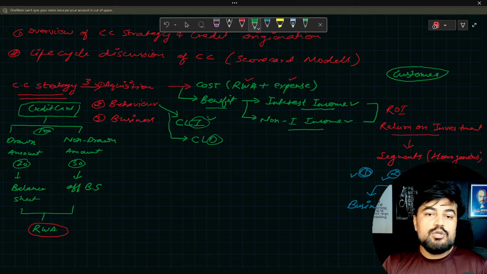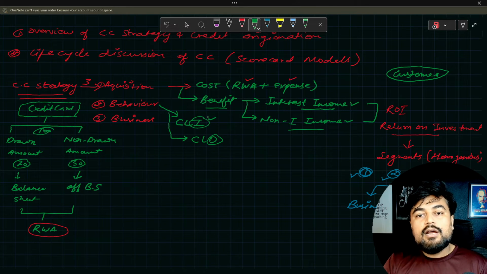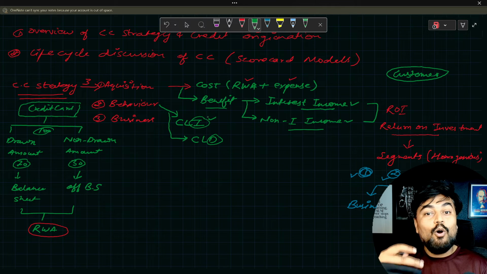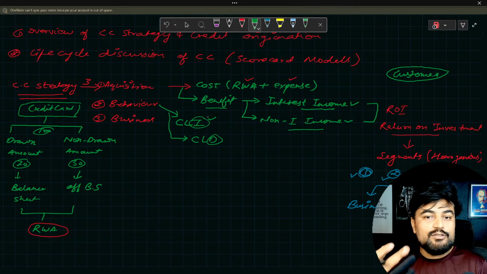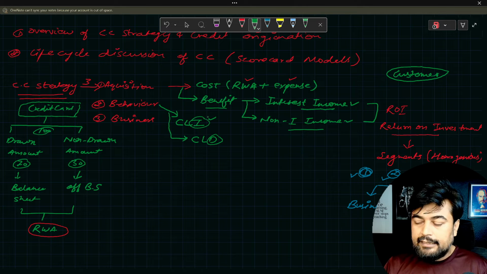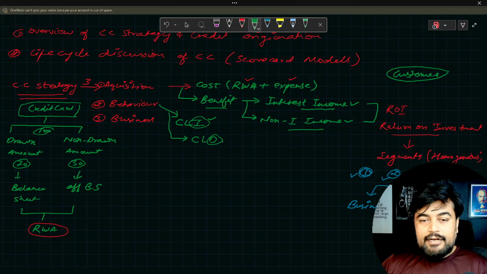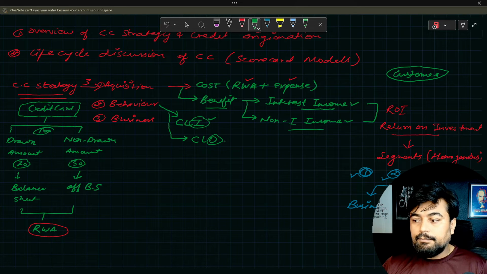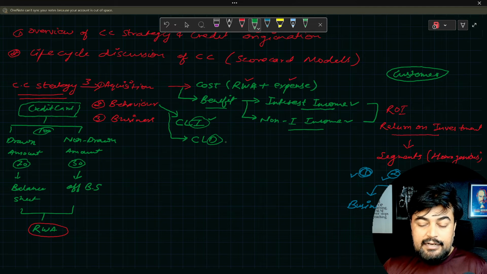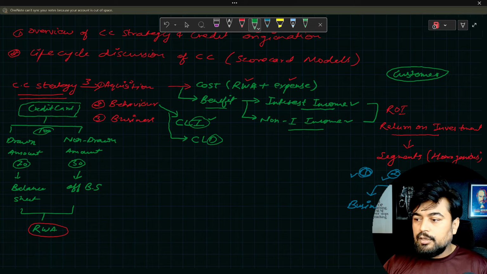And in the real world also you might have seen that, let's say, your credit card limit is 1 lakh. Now you are a customer of the bank for 2 years, so you will get a call from the bank that we want to increase your credit limit to 2 lakhs, something like that. Then there will be a decrease. If you're a bad customer, the bank has the right to decrease the credit limit which you have. Okay, this much you should know about the behavior part.